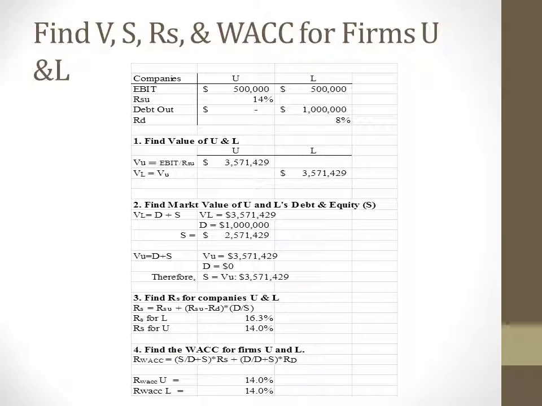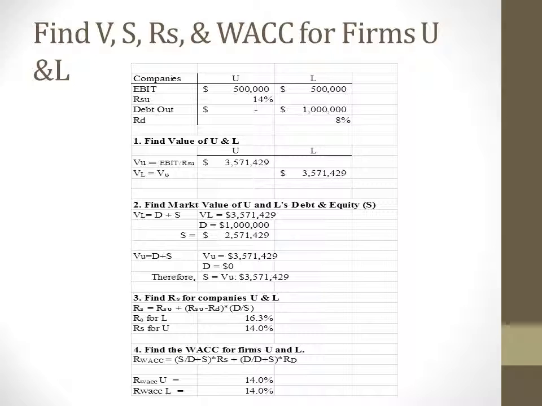Under Proposition 1, the value of a leveraged firm is equal to the value of an unleveraged firm. Both firms have a market value of $3,571,429. Since firm L has $1 million of debt outstanding, we calculate its equity to be $2,571,429.